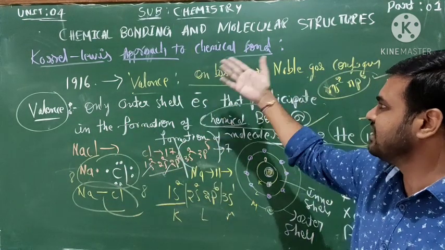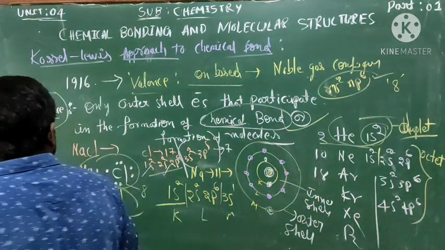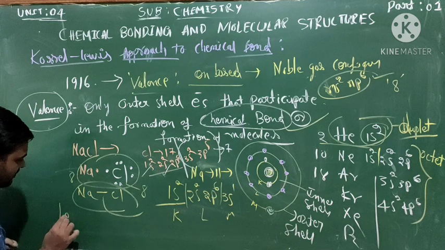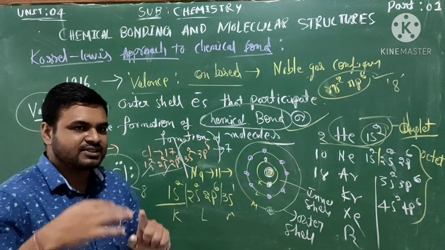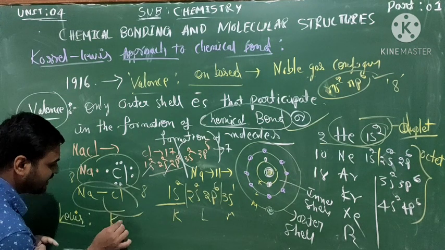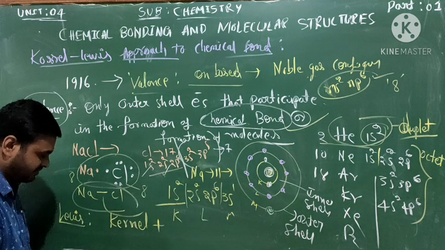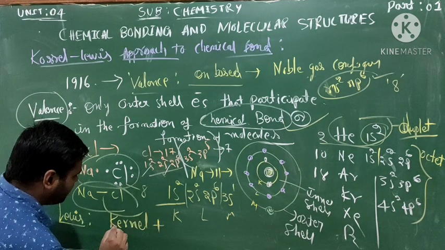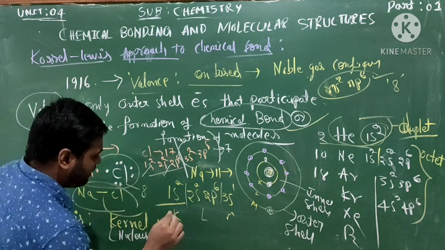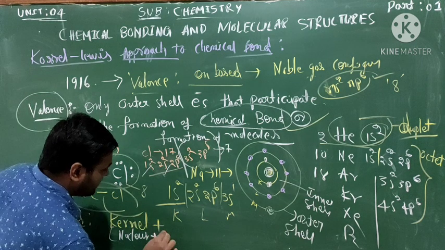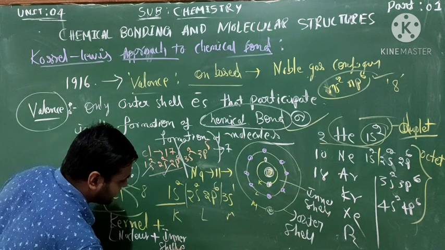This is the Kossel and Lewis approach to chemical bonding. Next, Lewis suggested one term called the kernel. Kernel means the nucleus plus the inner shell electrons.